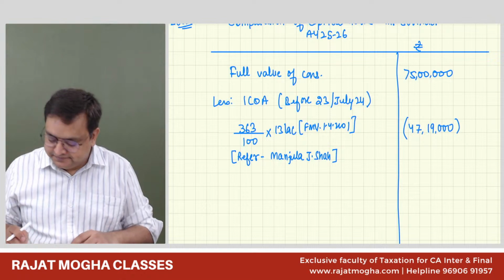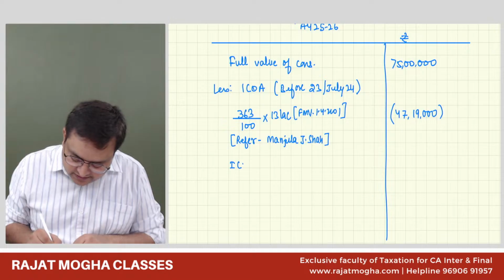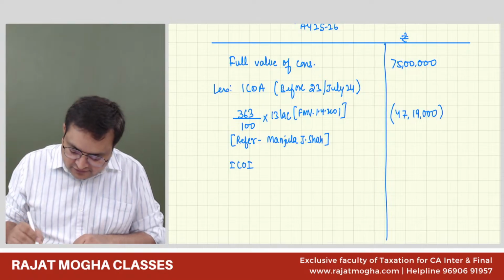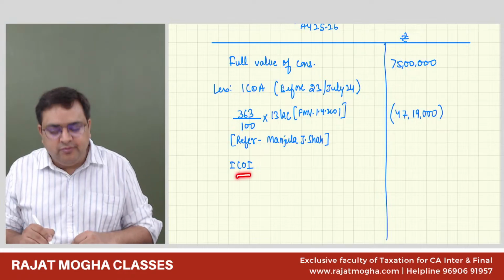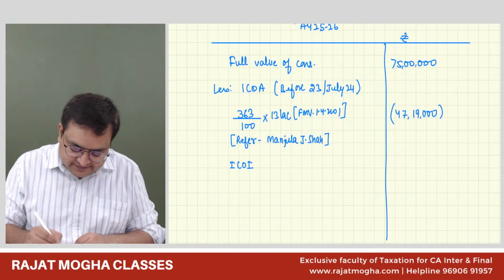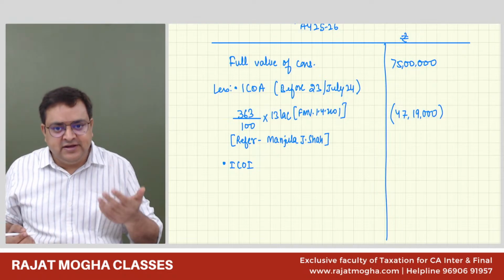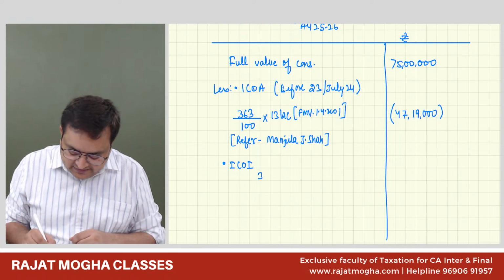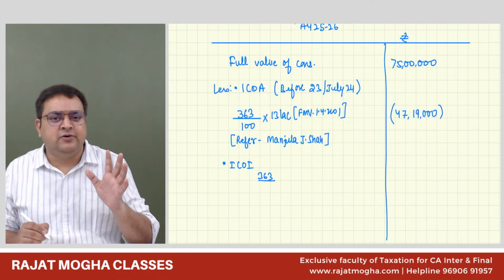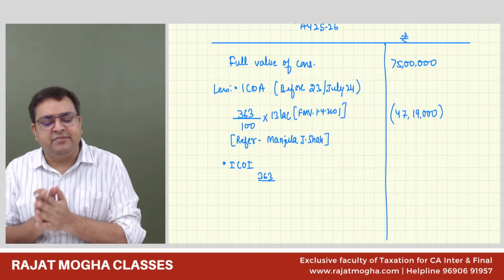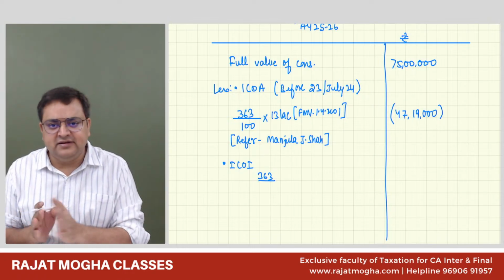Now, index cost of improvement. If cost of acquisition is getting indexed, then improvement always gets indexed in that case. So the improvement formula is simple: CII of the year of transfer, 363, divided by CII of the year of improvement. Whether the previous owner has done it or the current assessee has done it, doesn't matter.